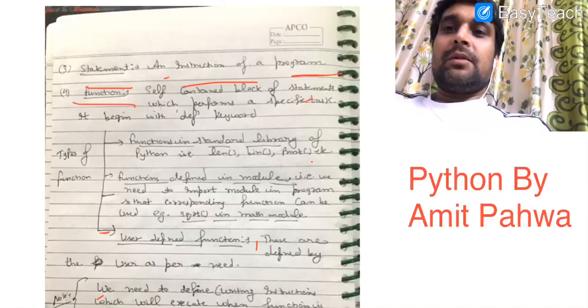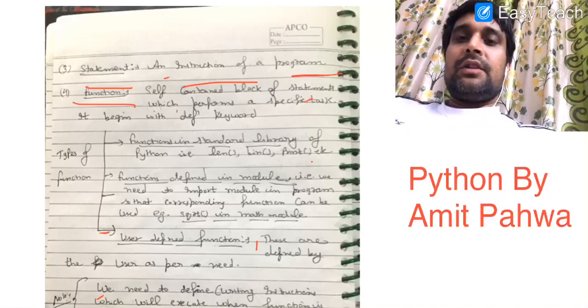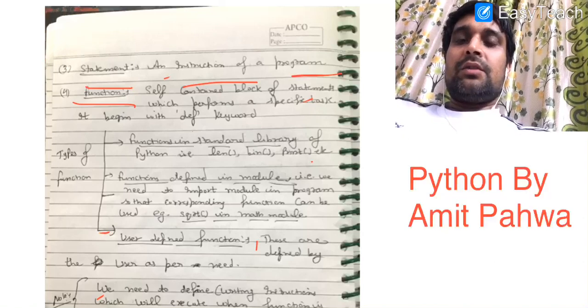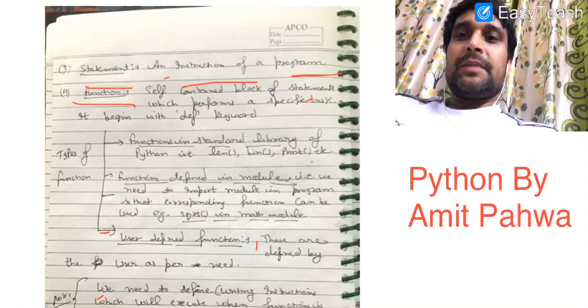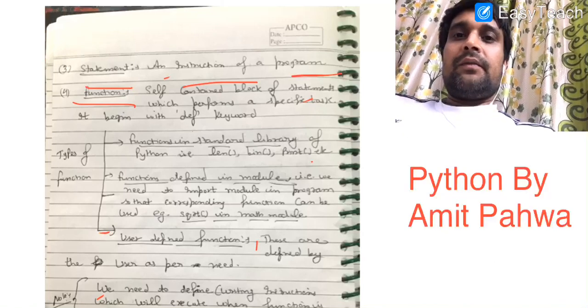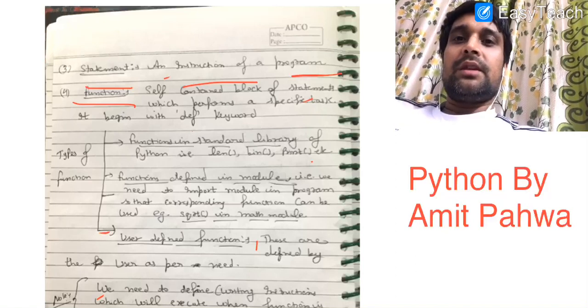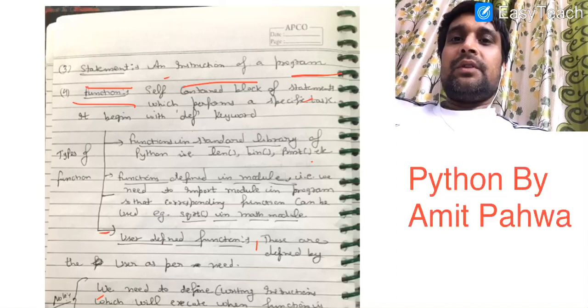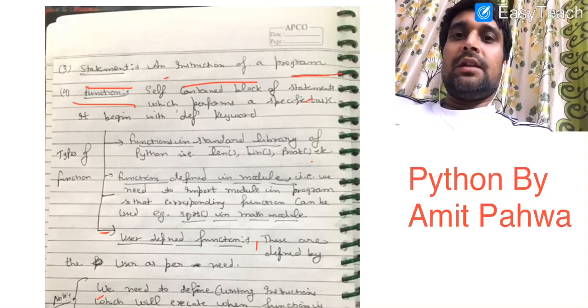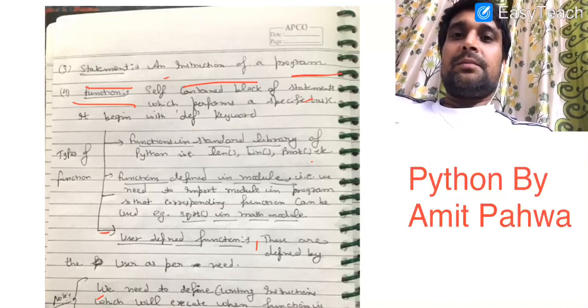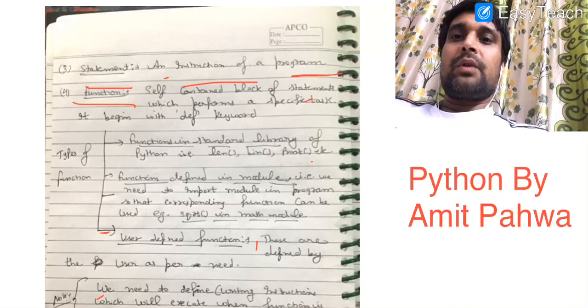Now next is about functions. A function is a named collection of a set of statements which performs a specific task. Whenever we have a large or complex problem, we divide the problem into subparts. These subparts are known as functions. These functions can be used any number of times as per the requirement of the user or the programmer.